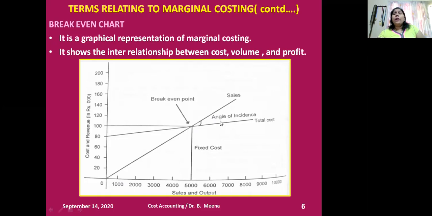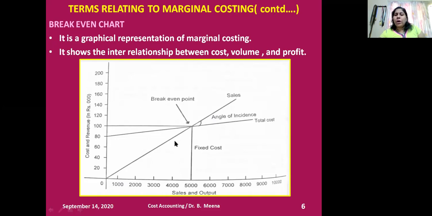And then what is the break-even point? This is the sales curve, called the total revenue curve, and this is called the total cost curve. Where the total cost and total revenue curves cut, that intersection point is called the break-even point, where the firm will neither earn profit nor incur loss.